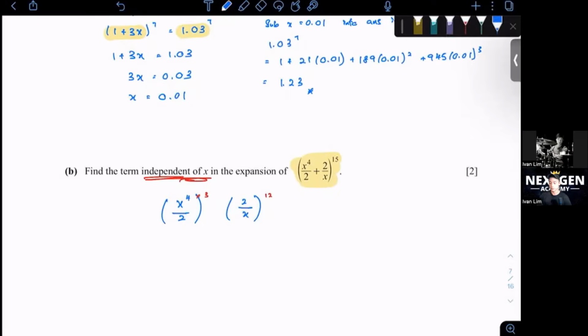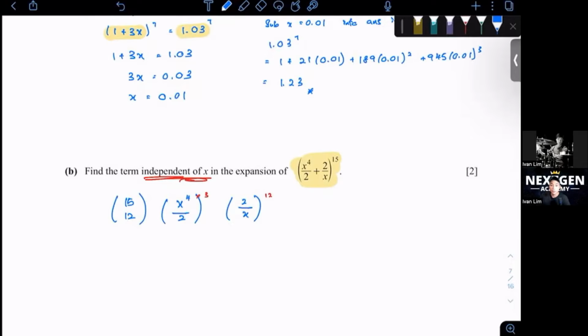There's the law of indices. In fact, this kind of question always comes out. Just that this one, the power is a little bit bigger where they use x to the power of 4. Okay, so what do I write in front? The 15c what? Normally, what we got to do is follow the second term's power, if you look into the formula. So you just need to write here 15c12.